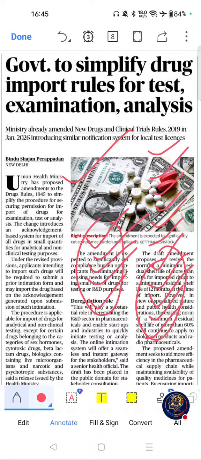Now move on to possible question areas: CDSCO, Drugs and Cosmetics Act, generic medicines, and pharmaceutical exports. These are the possible question areas related to this article. Please go through this one. Now move on to next important article.